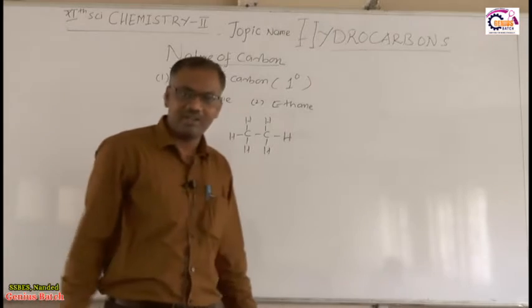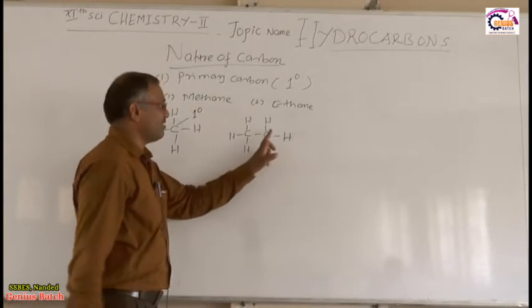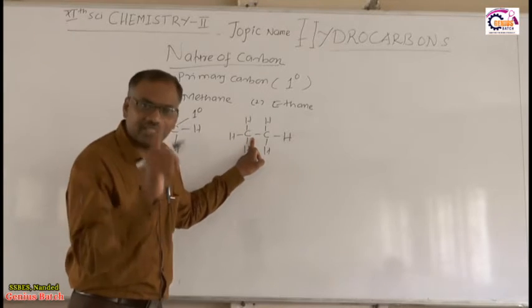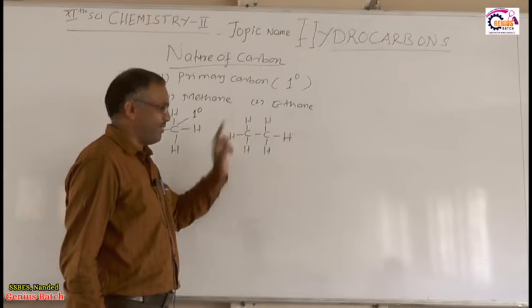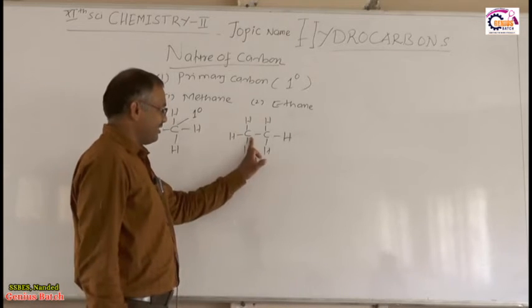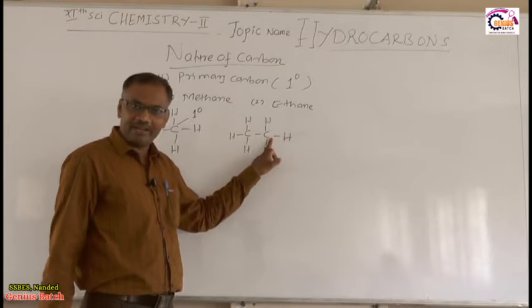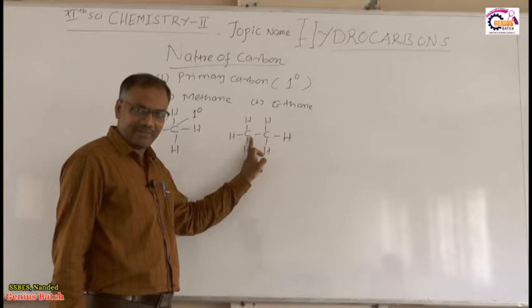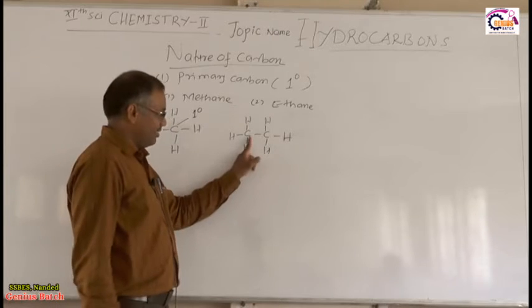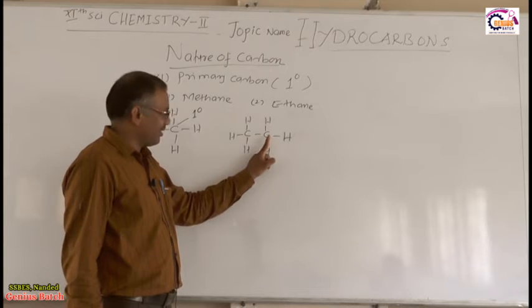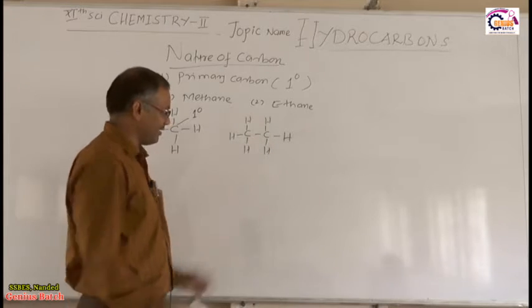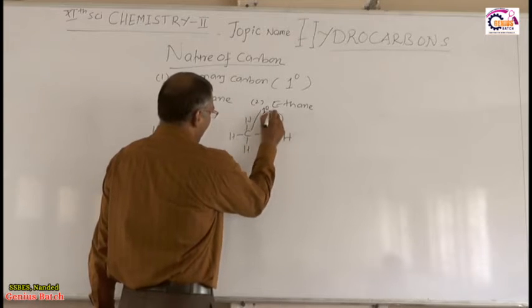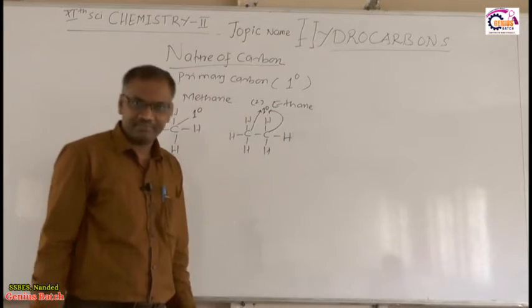This is the first definition. What is the second definition? The carbon atom which is attached to only one other carbon atom is also called a primary carbon atom. See here, this carbon atom is attached to only one other carbon atom. This carbon is also attached to only one other carbon atom. So both these carbon atoms are primary carbon atoms, right?